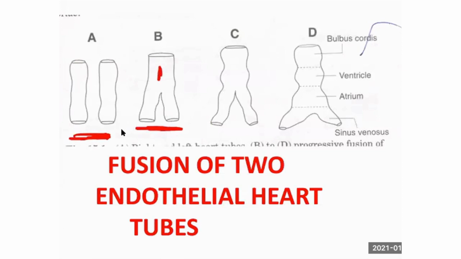And what occurs in the last picture? Segmentation takes place on the heart tube from above downwards. Am I right? The first part, remember this, you should memorize: bulbus cordis, primitive ventricle, primitive atrium, sinus venosus, which has a right horn and left horn.